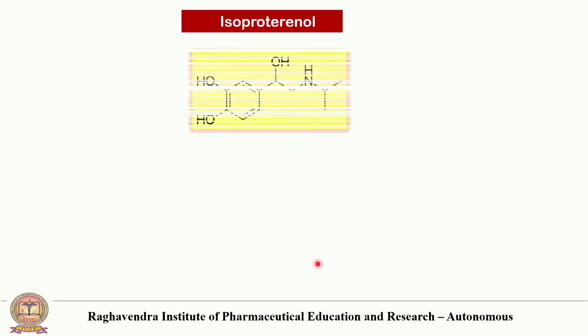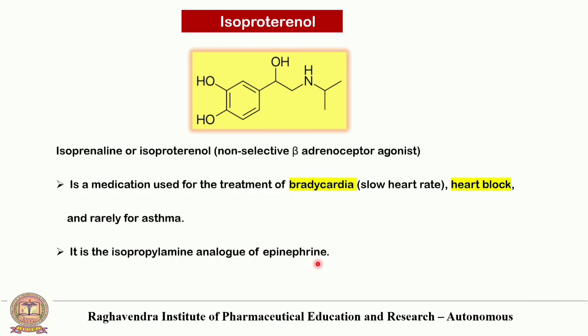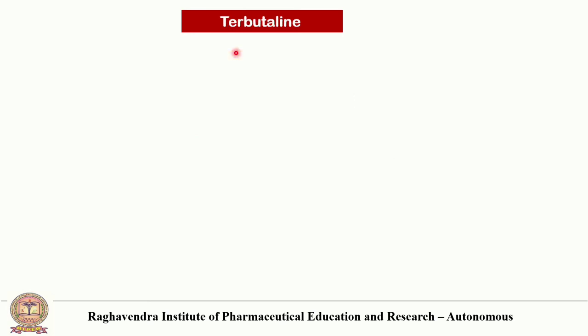Next one is isoproterenol. This is the structure of isoproterenol. Also known as isoprenaline, it is a non-selective beta-adrenoreceptor agonist. This drug is used for the treatment of bradycardia, that means a decreased heart rate, and heart block, and rarely for asthma treatment. It contains an isopropylamine moiety at the end. So we can say the isoproterenol is the isopropylamine analog of epinephrine.